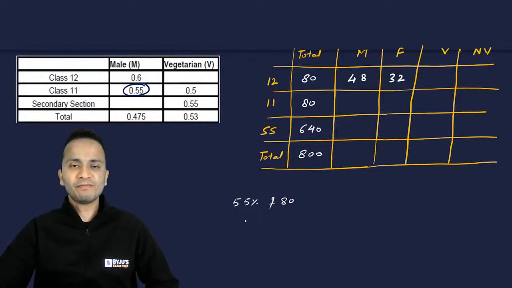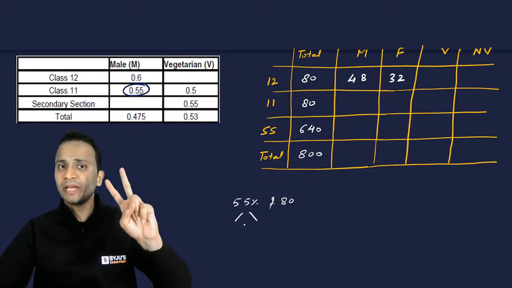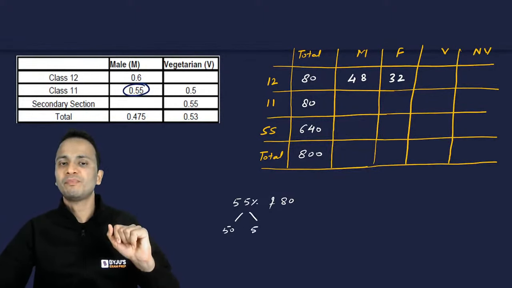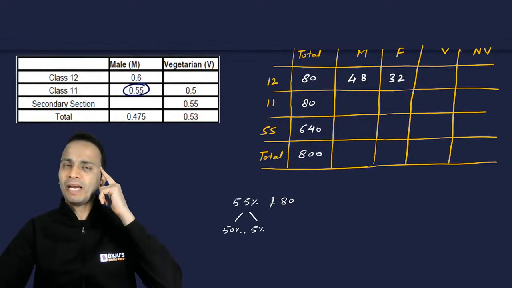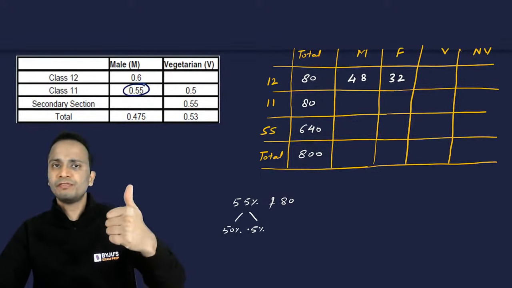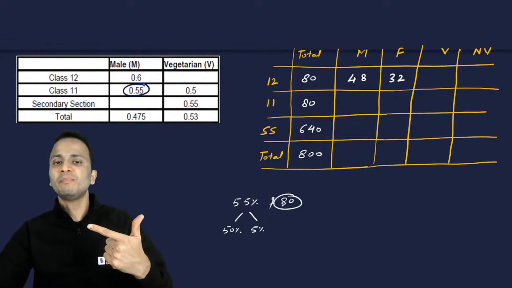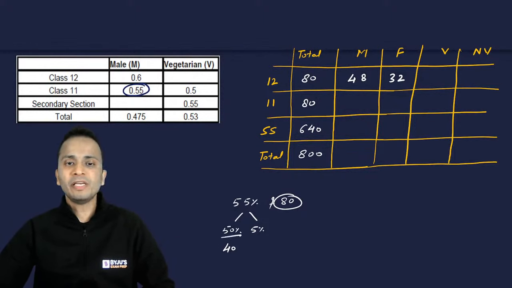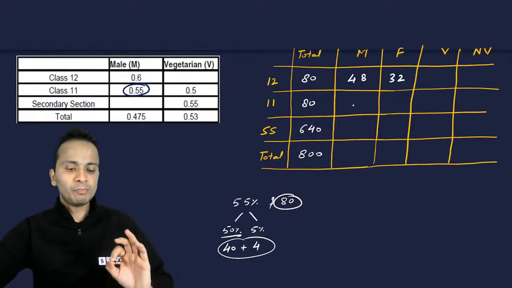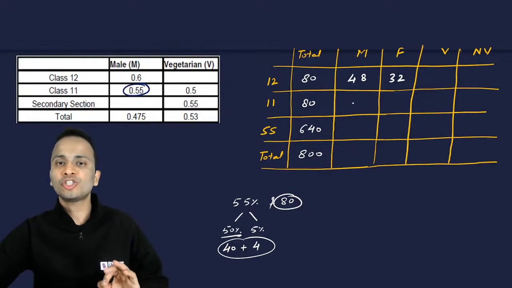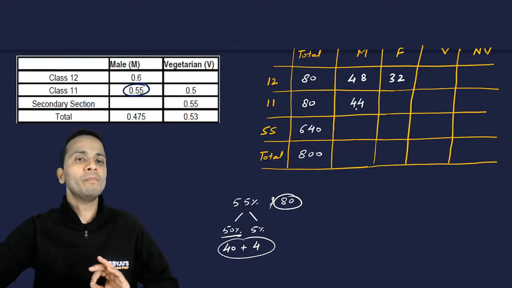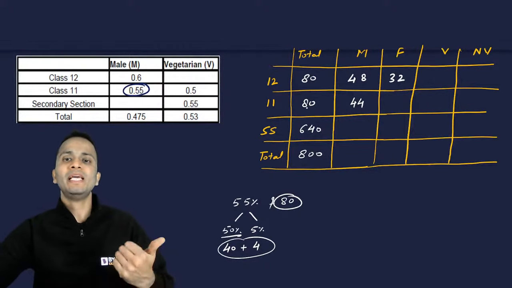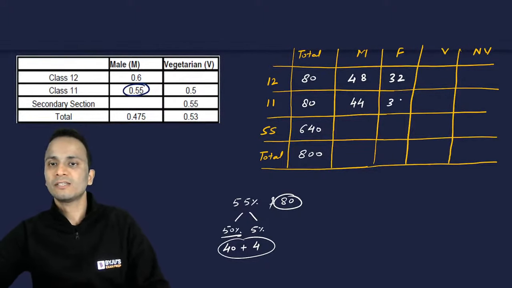Alright. So 55% के लिए what I'll do is मैं इसको दो parts में break करूंगा, 50% and 5%. And everything is going in my mind to calculate 55%, 50% and 5%. What is 50% of this number? 50% of 80 is half of 80, that is 40. And then if 50% is 40, तो 5% कितना हो जाएगा? 4 हो जाएगा. So 40 plus 4, it will be 44. The only important thing is all these calculations should run in your mind. So 44 males are there. So number of females will be 80 minus 44, that is 36.